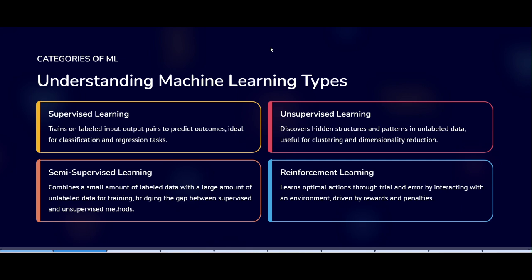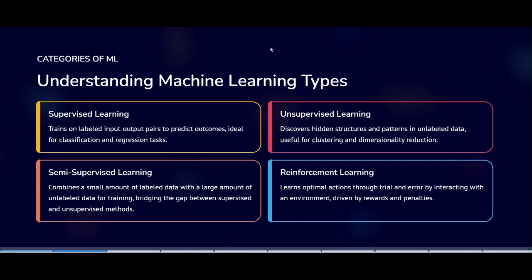Take the example of a classroom. This is like a teacher helping a student. The data comes with answers, meaning the data is labeled. Supervised learning takes the inputs as well as outputs. An example is email spam detection: the machine is trained on emails labeled as spam or not spam.